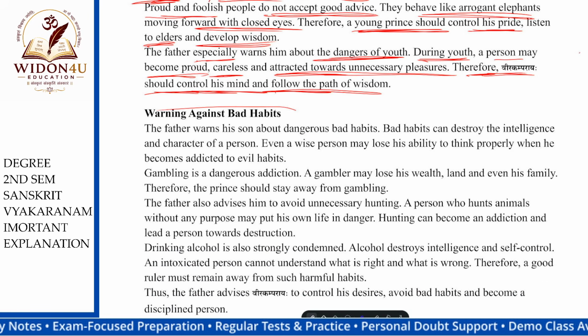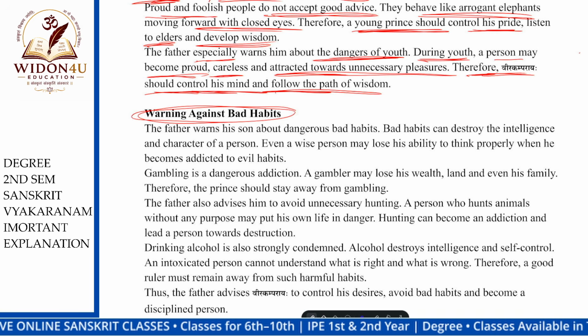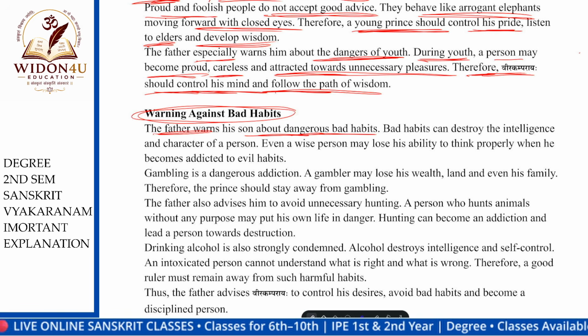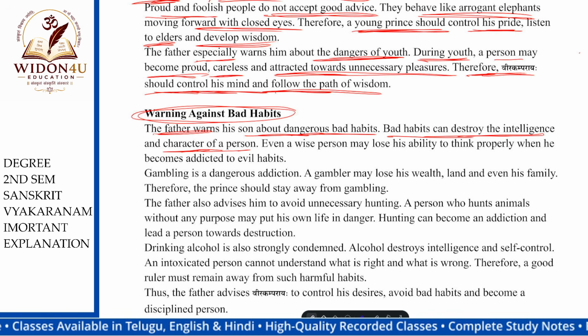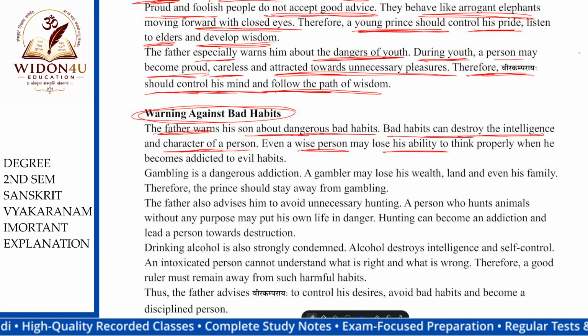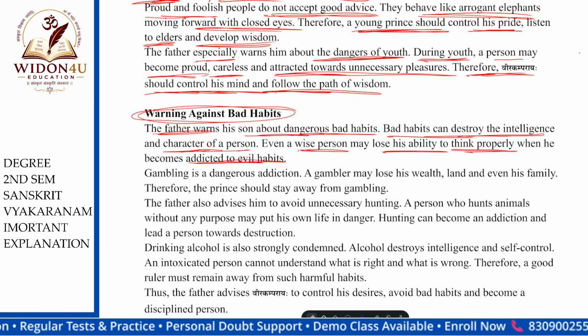Next, warnings. Whatever bad habits there are, as a ruler you should not touch them. The father warns his son about dangerous bad habits. Bad habits can destroy the intelligence and character of a person. Even a wise person may lose his ability to think properly when he becomes addicted to evil habits.